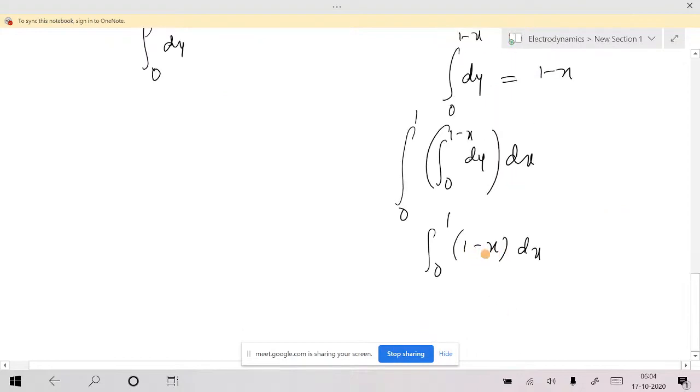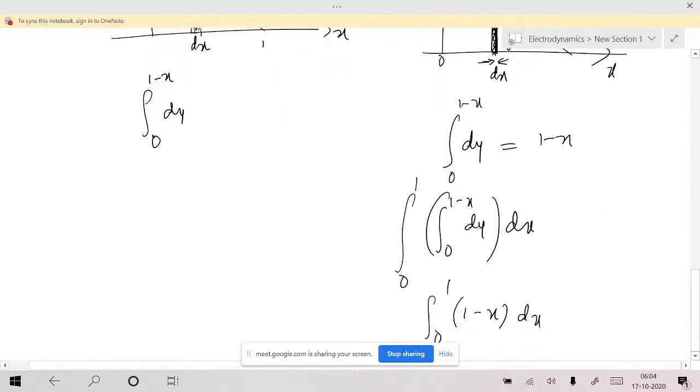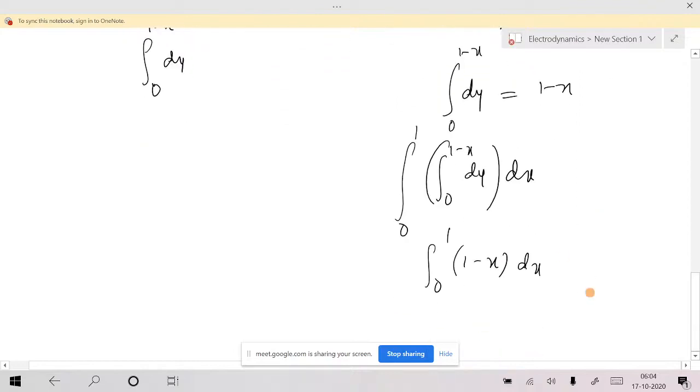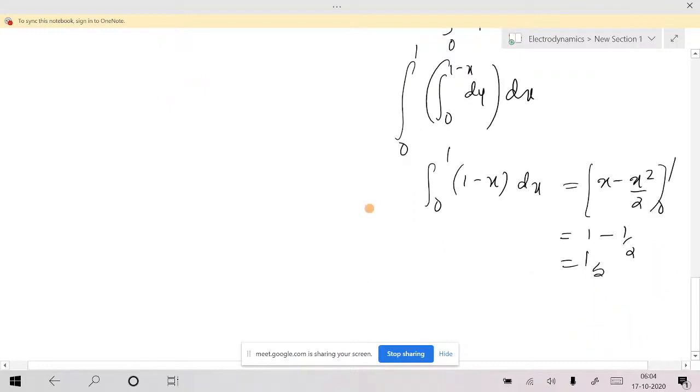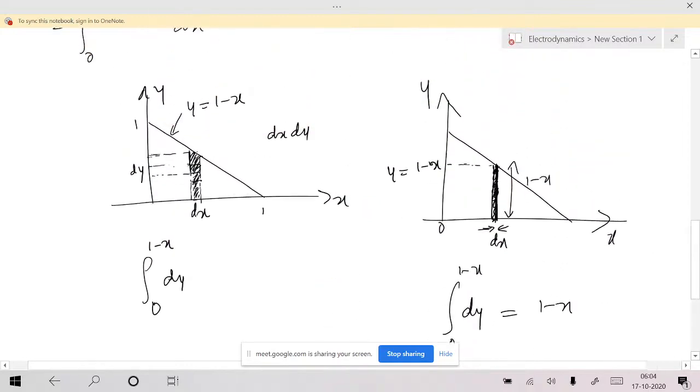So when x equals 1, this height is 0. Is that okay? Now this integral will take care of it. If you do this, x minus x square by 2, from 0 to 1, that's 1 minus 1 by 2, equal to 1 by 2. That's the area. I hope you got what I'm trying to explain here.